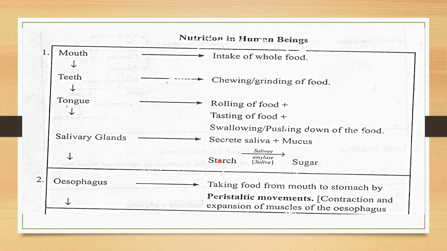They divide the starch, the whole chain of glucose, into the simple sugar form so that it can be broken down. It starts breaking down in the mouth only. So if we ask where digestion starts, digestion is the breaking down of complex food, and it starts in the mouth only.